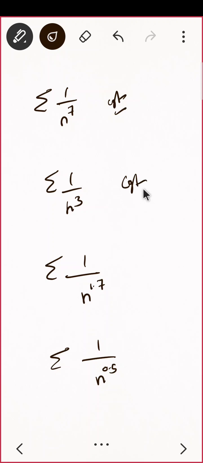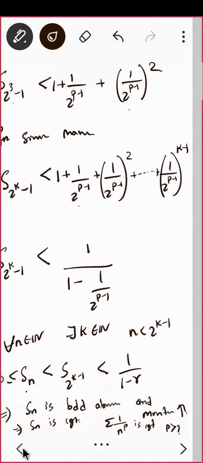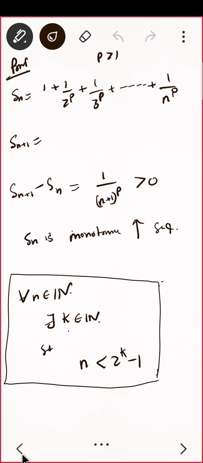Convergent. What about this? This is 1.7. What about this? That is divergent, correct? So you have to remember this. This is what is p series.